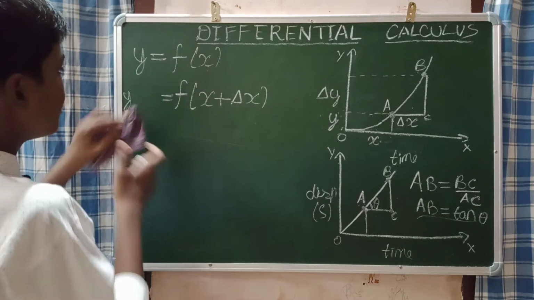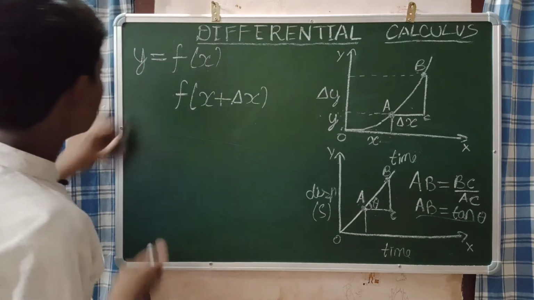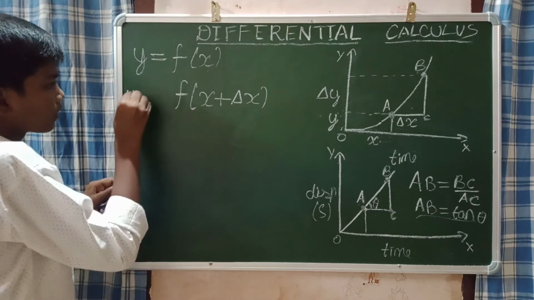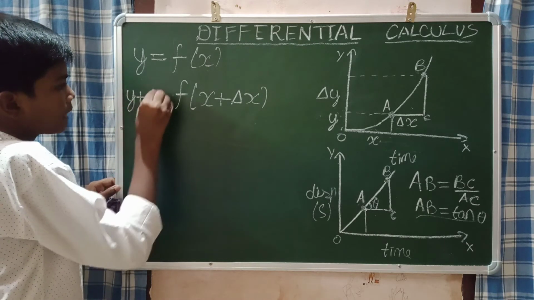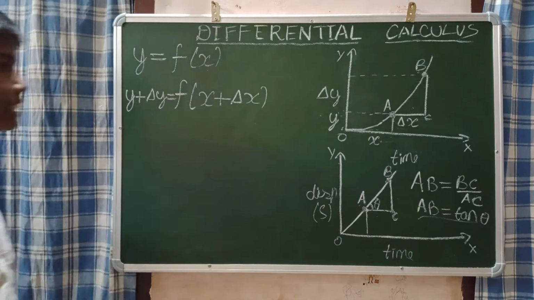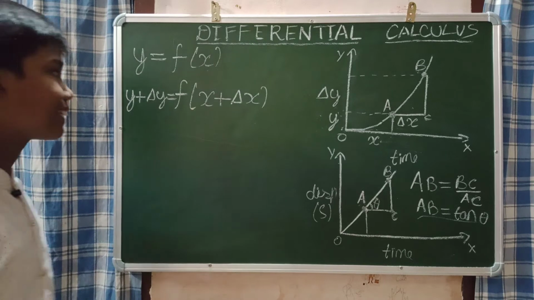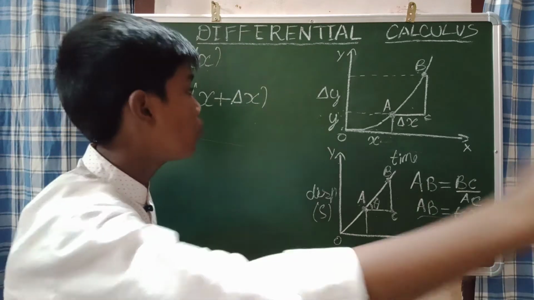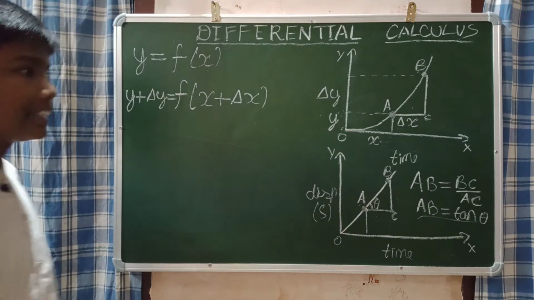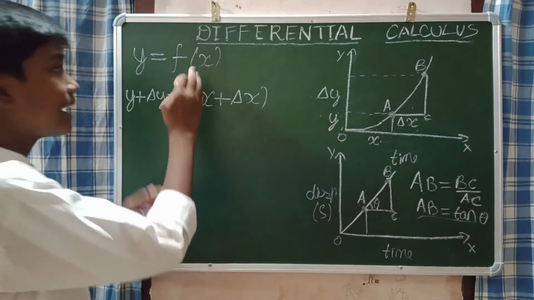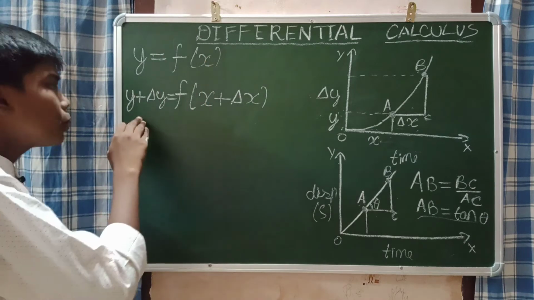What am I going to do? y plus del y is equal to f of x plus del x. Now, as I told, these are small changes, del x and del y, because if there is a change in x, there will also be some change in y.